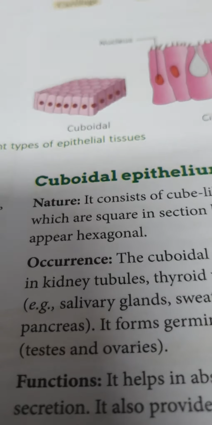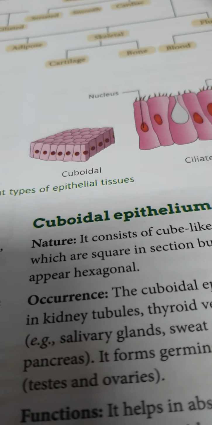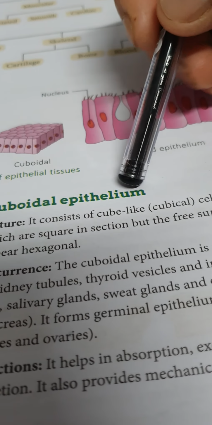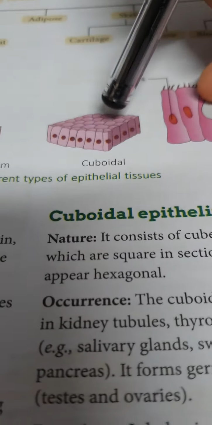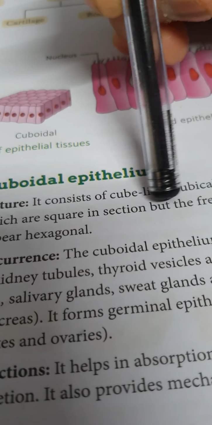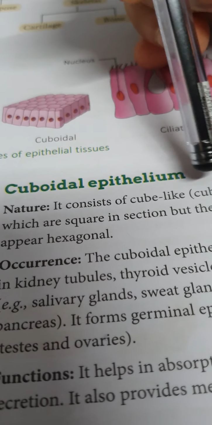Now we are moving towards our cuboidal epithelium. Now the nature of the cuboidal epithelium is that it consists of cube-like cells. You can see in the picture also, cube-like cells which are square in section but the free surface appears hexagonal.